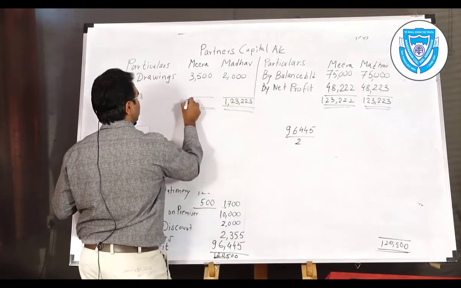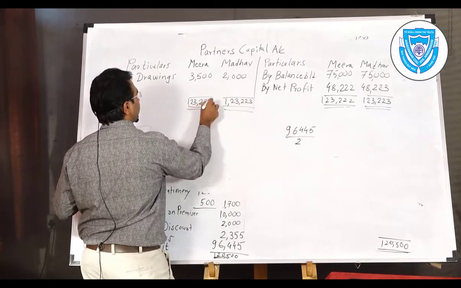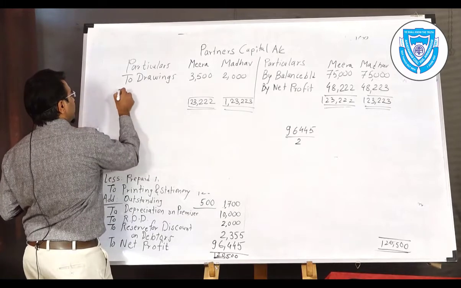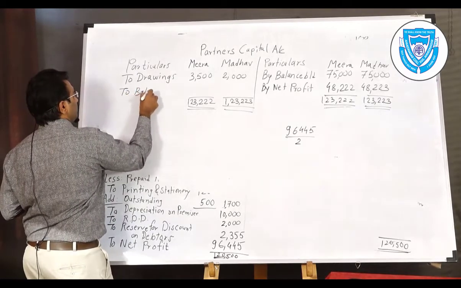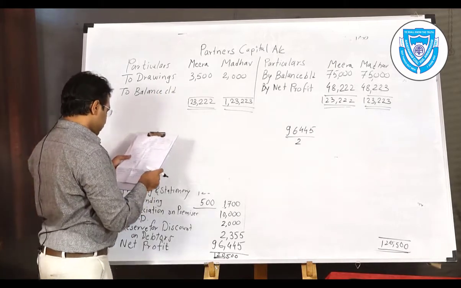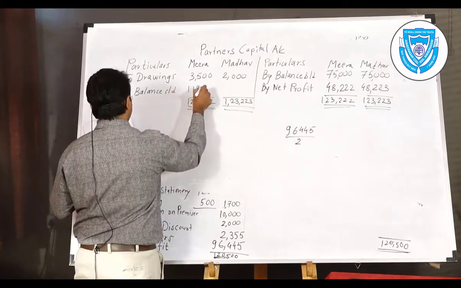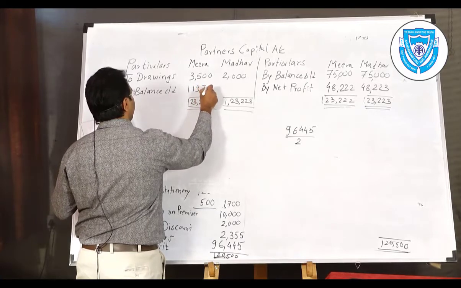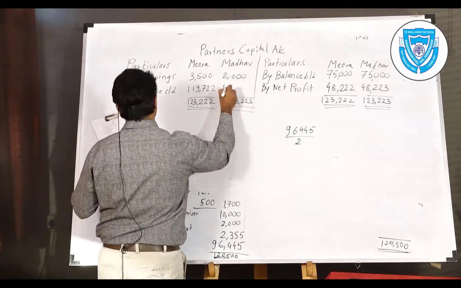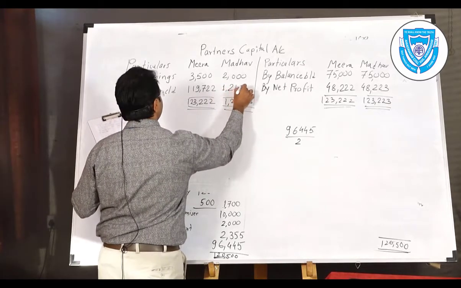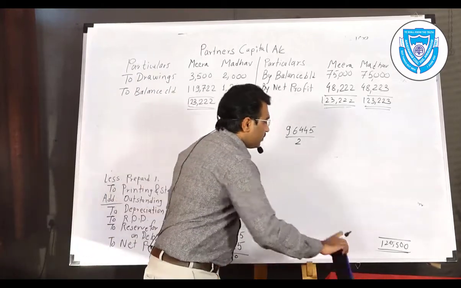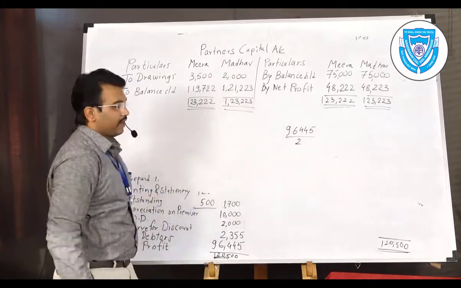1,23,223 of Madhav, 1,23,222 of Meera. Subtract 3,500 from this figure, so you will get the balance carried down. The balance amount is 1,19,722, and the capital balance on Madhav's account is 1,21,223. These balances will be posted to the balance sheet, and that is the end of the partners' capital account.